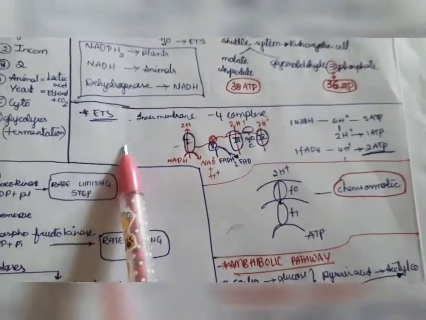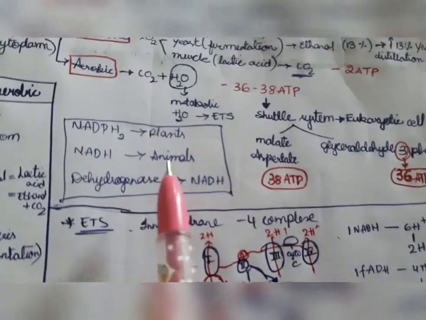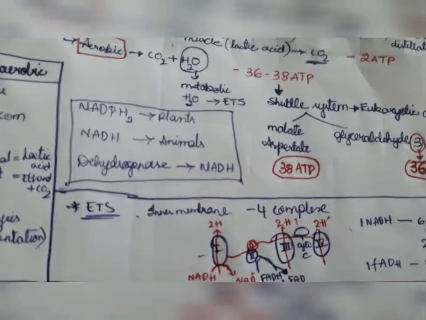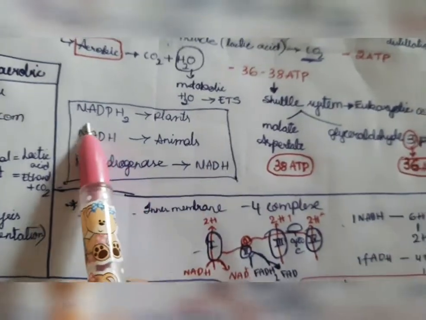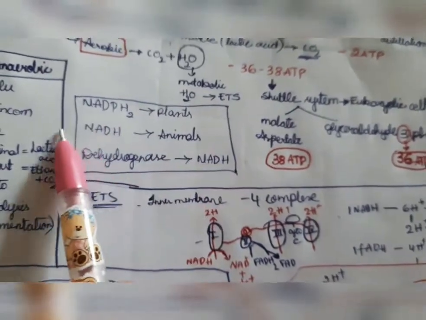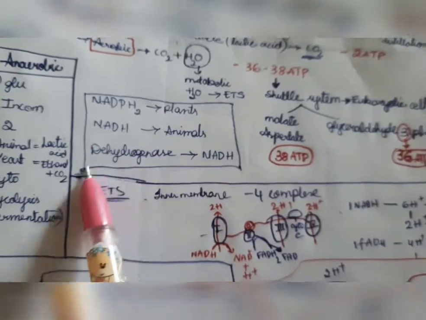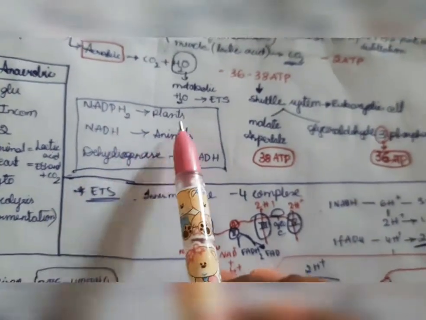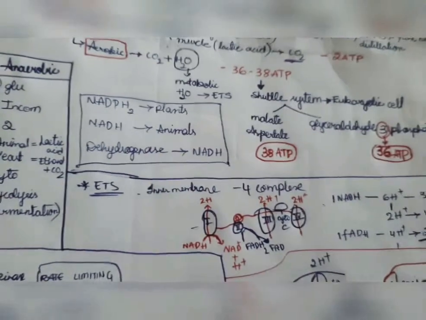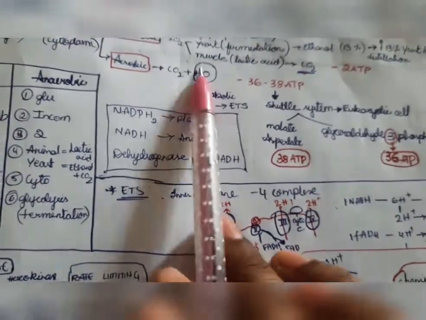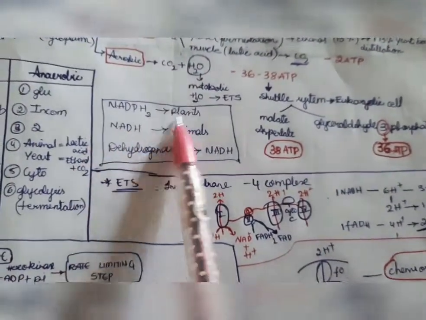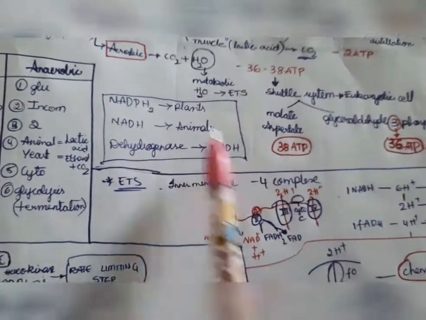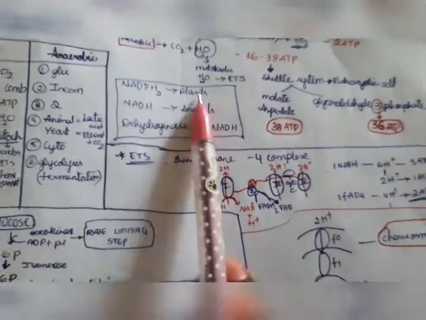Here is one thing we should remember, that it is not important but we should know. In plants we will get NADPH2, in animals we will get NADH. This is the difference. We should remember it. We are talking about plants, right? So we will use NADPH2. When we talk about animals, we will get NADH. We should remember it.